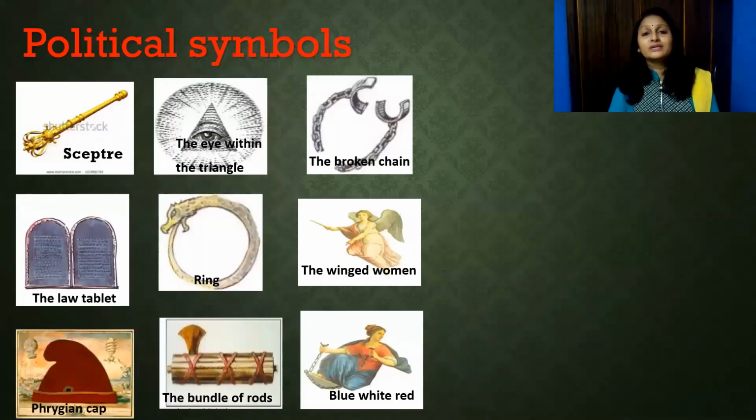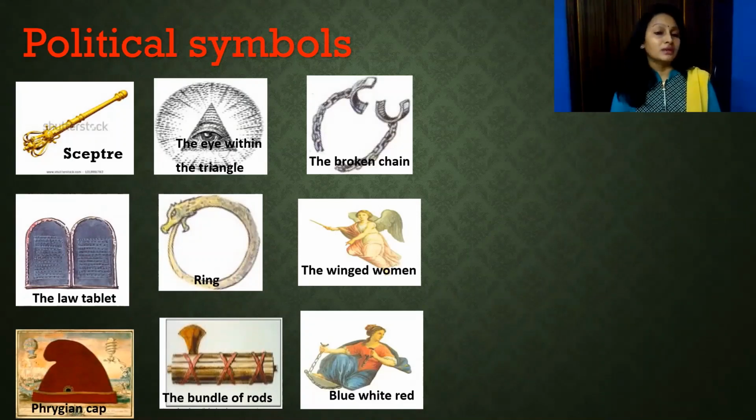Now, political symbols. Most of the population of France was illiterate during the 1770s, so they used certain symbols to communicate. The sceptre is a royal symbol; it indicates power, an ornamental stuff in the hands of the king.